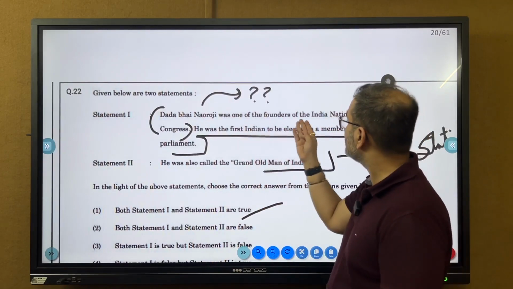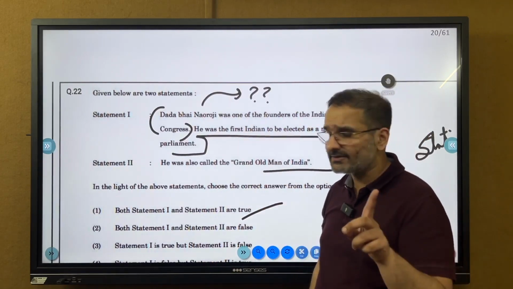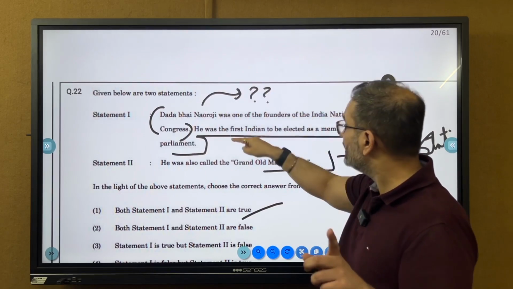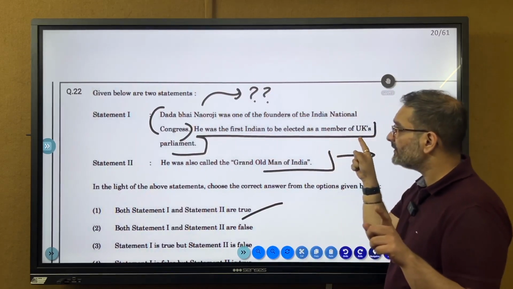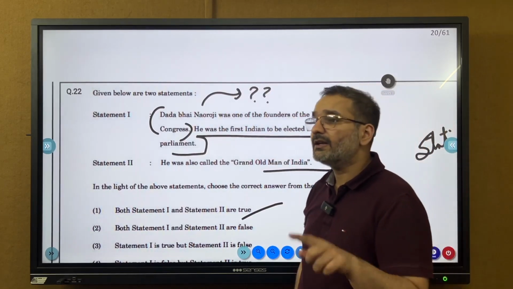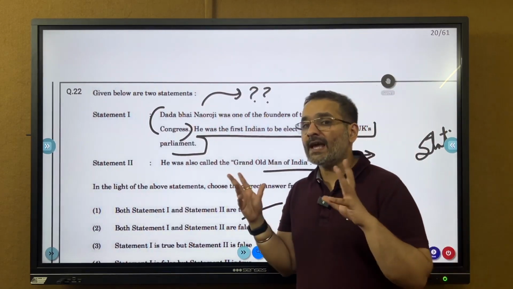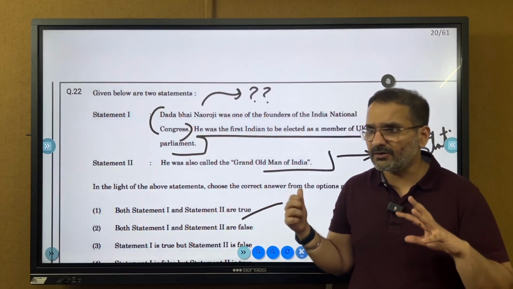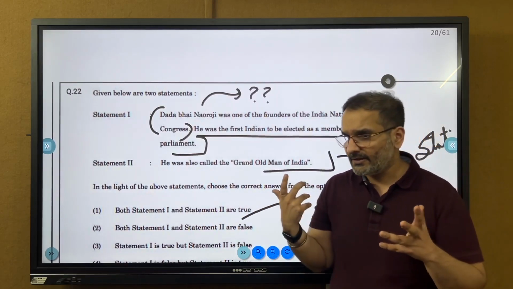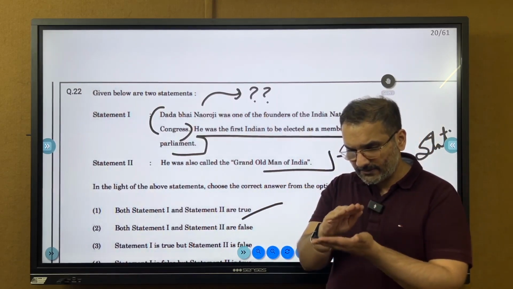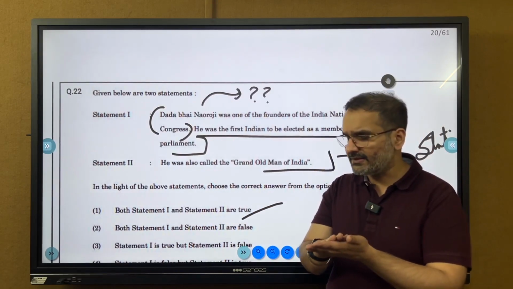So Dadabhai Naoroji was one of the founding members of INC. Yes, this is a correct fact, but this must have confused people. He was the first Indian to be elected as a member of UK's parliament. This is also correct, and this was a big feat back in the day. That is why Indian personalities is very, very important. All of this was covered for the online batch in very to the point, very precise, very concise lectures.